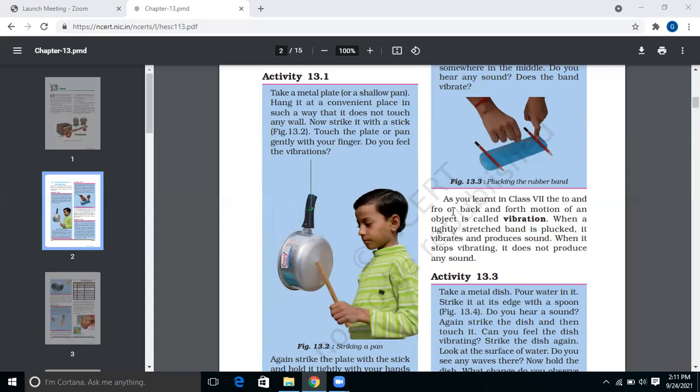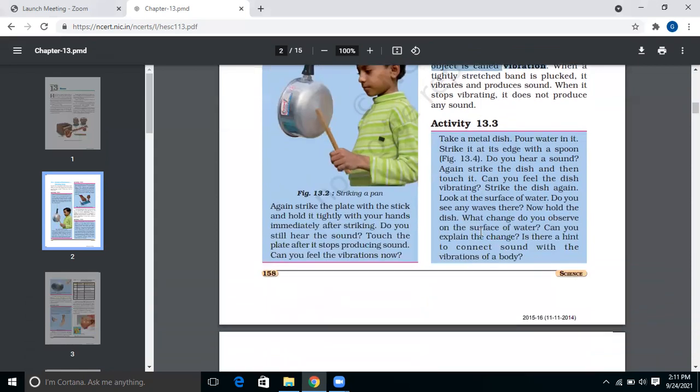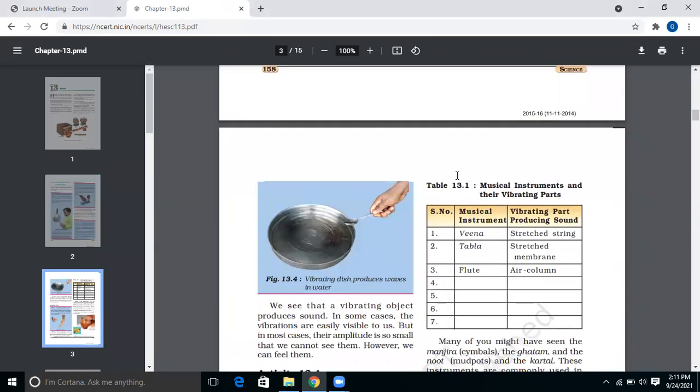Now, what is vibration? The to and fro or back and forth motion of an object is called vibration. So, this is how we hear sound. Now, let us see how we can see the vibrations. Here we have a steel plate.